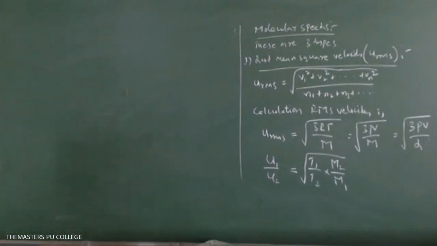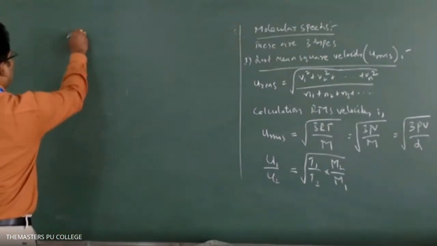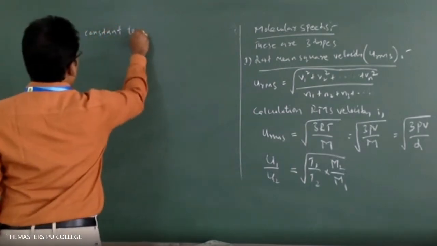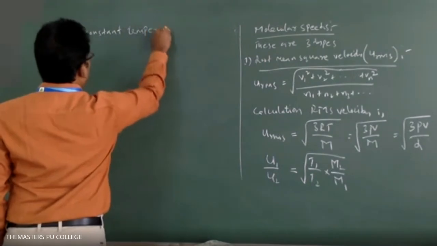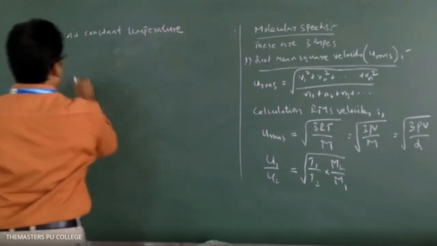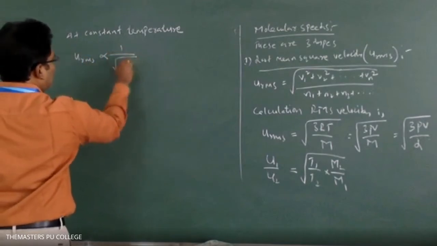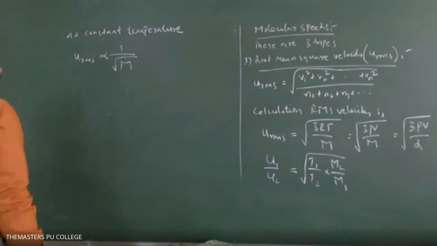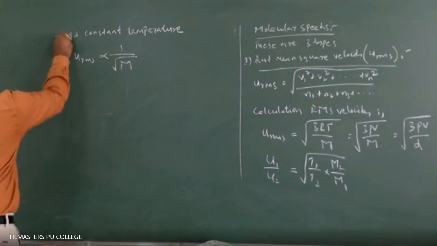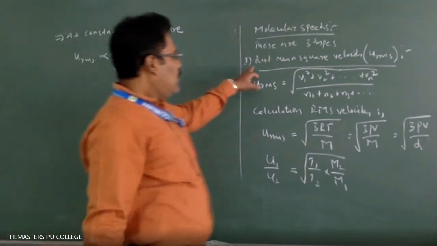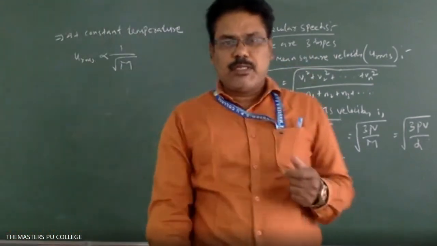So at constant temperature, URMS is inversely proportional to the root of M. So this is the RMS velocity of the gas molecules. Now you write down this definition of the root mean square velocity first.